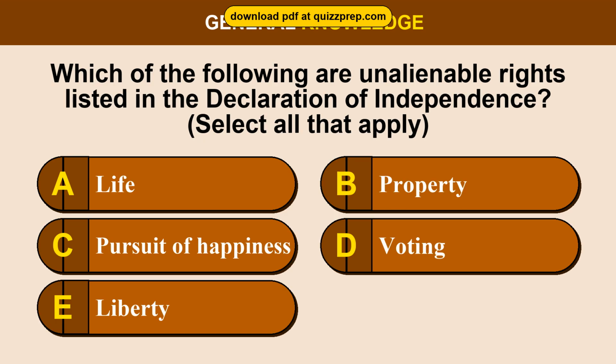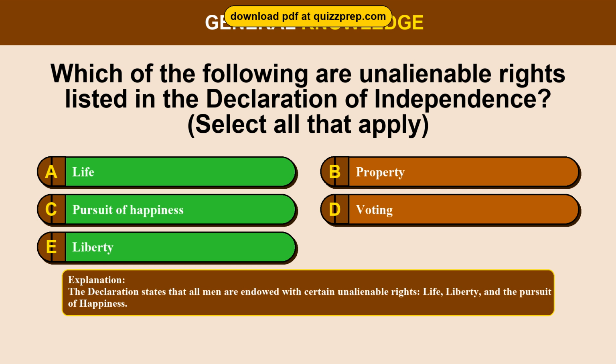Question 45. Which of the following are unalienable rights listed in the Declaration of Independence? Option A, life. Option B, property. Option C, pursuit of happiness. Option D, voting. Option E, liberty. The correct answers are options A and C and E. Life, pursuit of happiness, liberty. The Declaration states that all men are endowed with certain unalienable rights, life, liberty, and the pursuit of happiness.